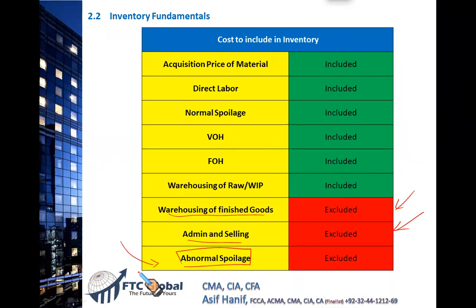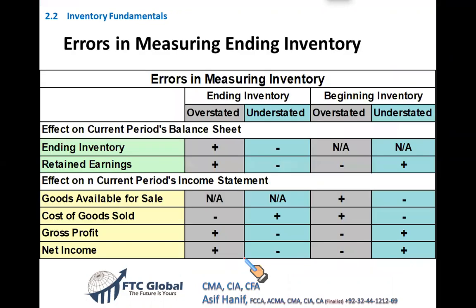Those of you who have just joined us, you will be doing section D, and it involves a detailed understanding of how we treat abnormal spoilage or normal spoilage. Right now, remember, normal spoilage is a product cost. Abnormal spoilage is excluded from production cost. It is treated separately as a loss for the period.